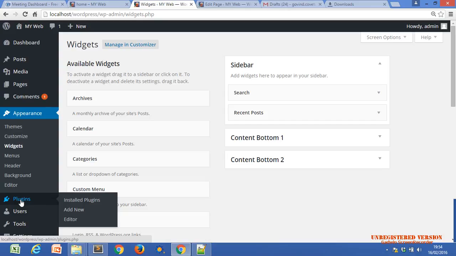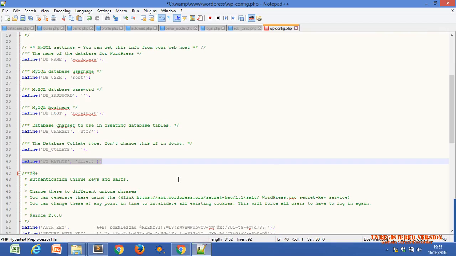If while you are installing your plugin you get a window asking for FTP details and your server details, you can put a code into the wp-config file. I will send you this code and the file location in an email.